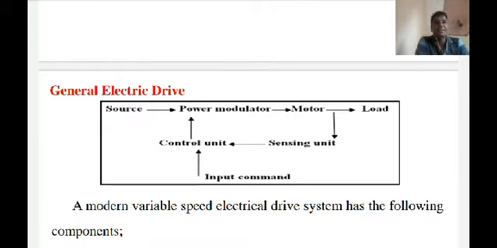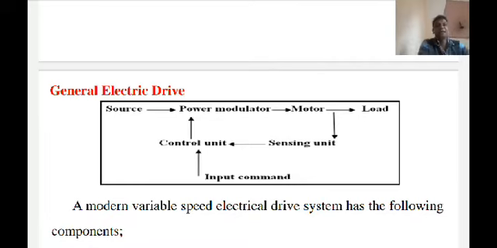Now the sensing unit. The sensor senses physical parameters from the motor side and load side. The load means, for example, a CNC machine or any mechanical machine connected to the electrical motor. The parameters from the motor side are current sensing, voltage sensing, speed sensing, torque sensing and position sensing, and from the load side are torque sensing and temperature sensing. So these are the sensors: current sensor, voltage sensor, temperature sensor, speed sensor, torque sensor, position sensor.